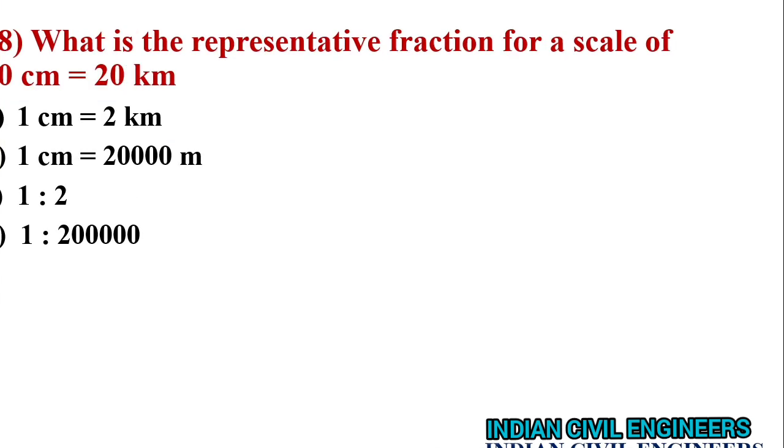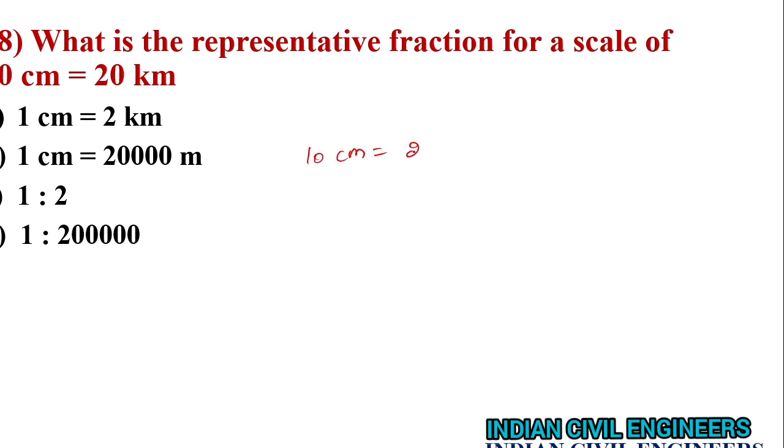18th question. What is the representative fraction for a scale of 10 centimeter is equal to 20 kilometer? And here what they given is 10 centimeter is equal to 20 kilometer.